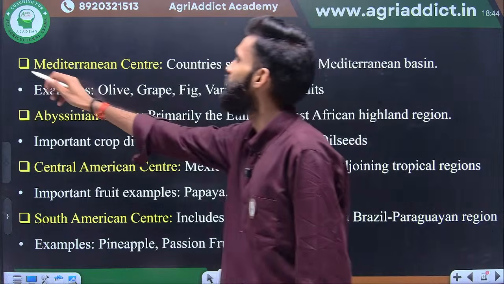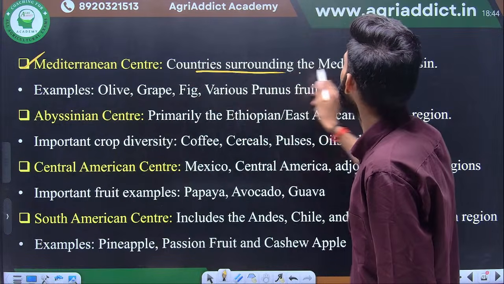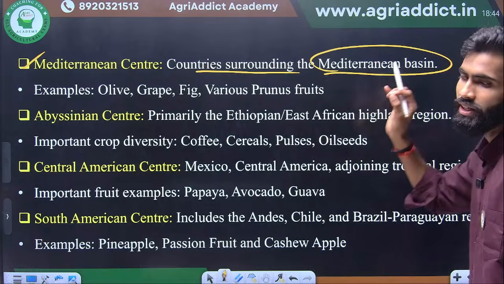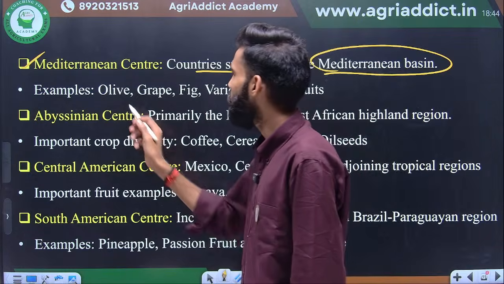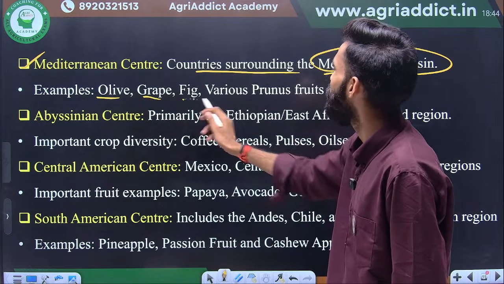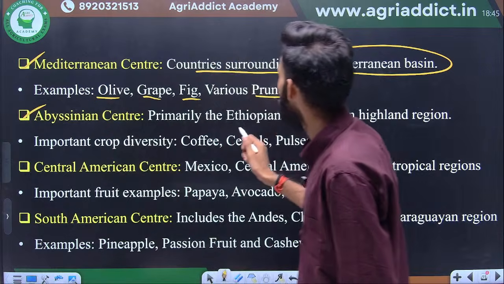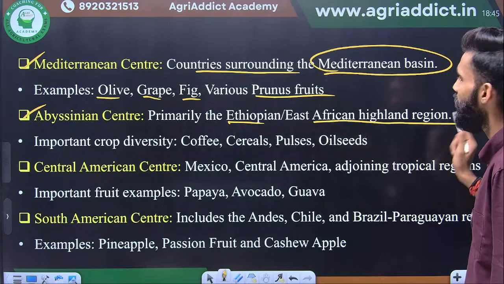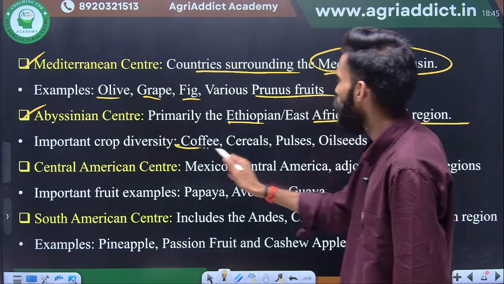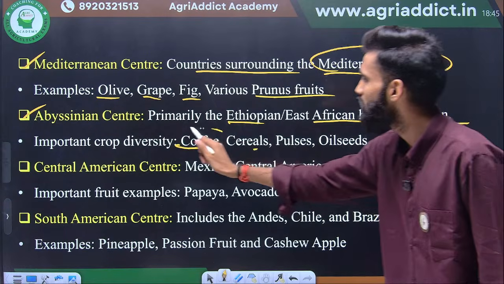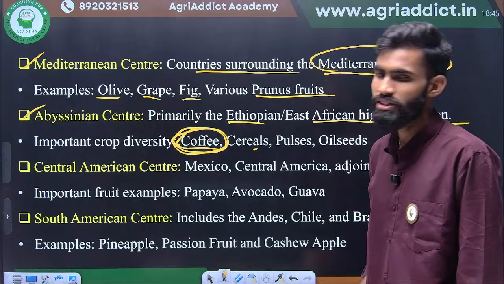Next one is the Mediterranean center, which is the countries surrounding the Mediterranean basin, the Mediterranean Sea and that surrounded area. Examples are olive, grape, fig and various Prunus fruits. Next one is the Abyssinian center, primarily Ethiopia, East Africa and the highland region. Important diversity is coffee and cereal pulses. Only coffee is important from your exam point of view.